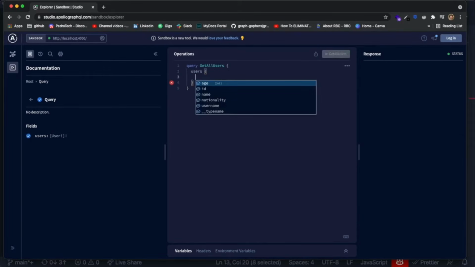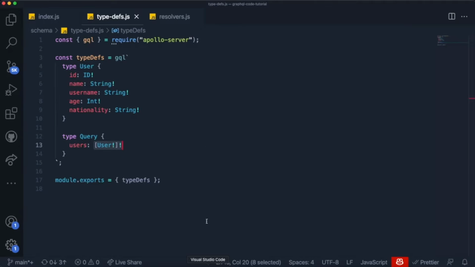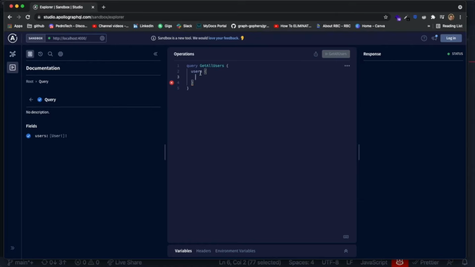So we can write over here users, and since users returns a list of the object user, we do need to specify which actual fields inside of user we want to receive in our request. So one of the beautiful things with GraphQL that I mentioned in the previous video is that you can actually select which fields you want, and you can just not receive all of them if you want so. So what we want for now is we actually want all of the fields. So we want to grab the ID for each user, we want to grab the name, we want to grab the age, we want to grab the nationality, and I'm pretty sure that's it.